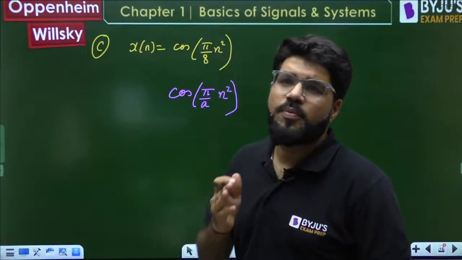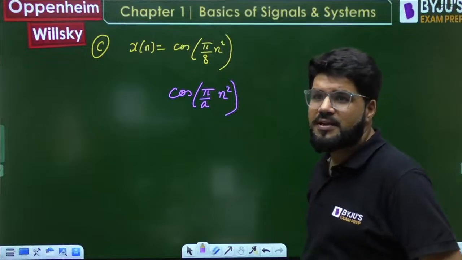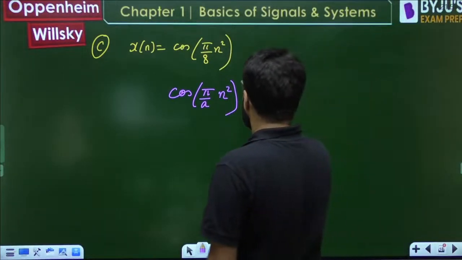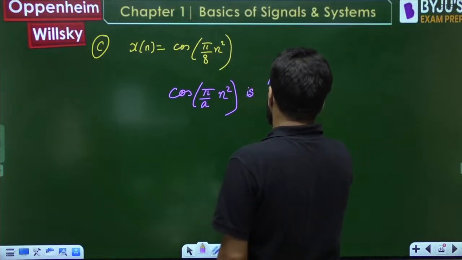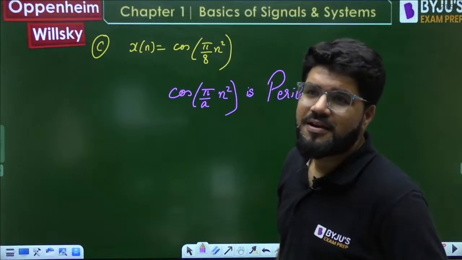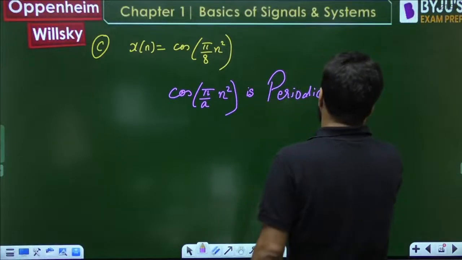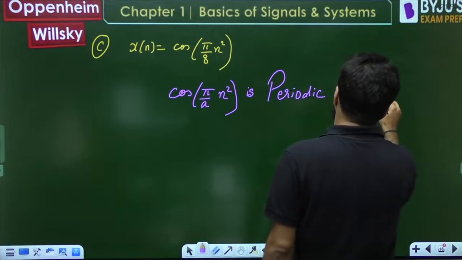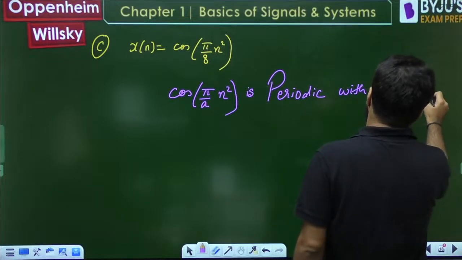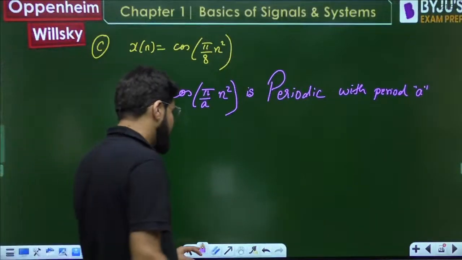The question can be of any kind. It could be cos(pi by 2 n square), cos(pi n square), cos(pi by 4 n square), cos(pi by 8 n square). Some of you are coming up with the answer that it is going to be aperiodic. Guys, this is going to be periodic. cos(pi by a n square) is periodic with period equal to a. I'm giving you a result. Now let's understand why.